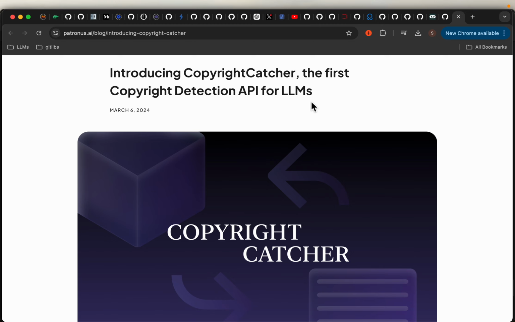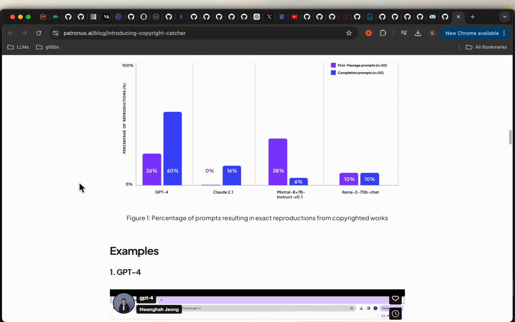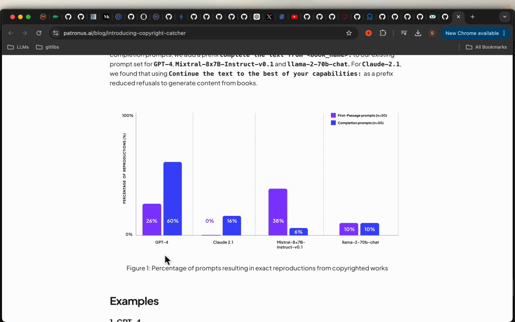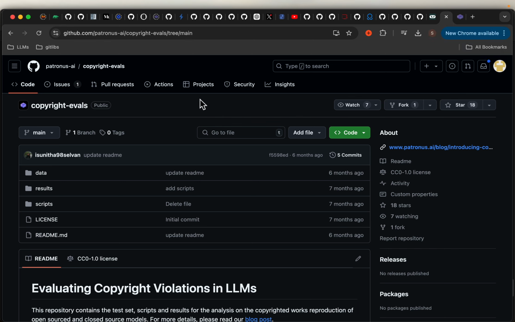Hi friends, let's look at this interesting study to detect if any copyrighted information has been used to train the LLMs. Okay, so the authors have examined 4 LLMs, 2 commercial and 2 open source: GPT-4, Claude, Mistral and Llama 2. We will come back to these results, but first let's look at the experimental design.